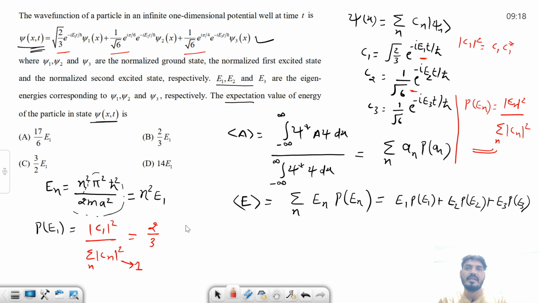So this is Pe1. Now what is Pe2? Pe2 is nothing but mod C2 square, and the summation is already 1, so this is 1 by 6. Similarly, Pe3 is again 1 by 6. Finally, I can put all these things in this formula.